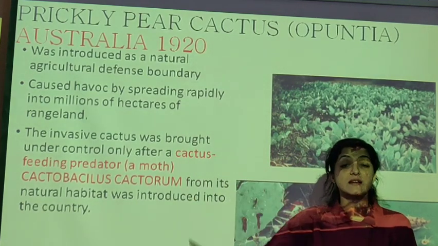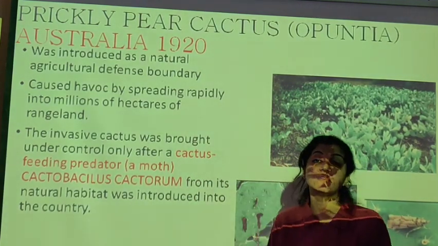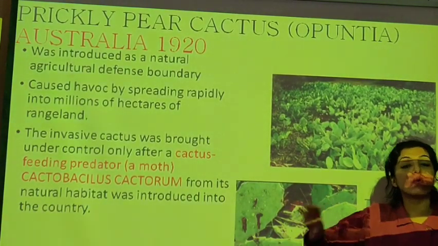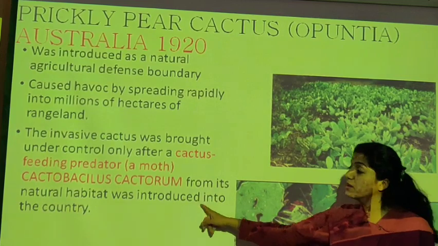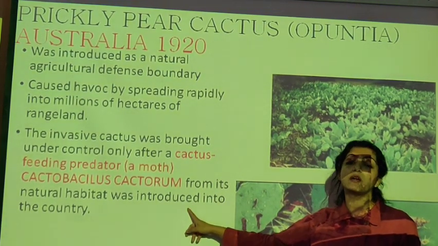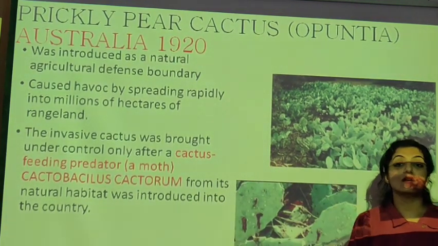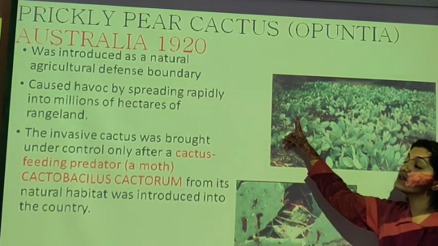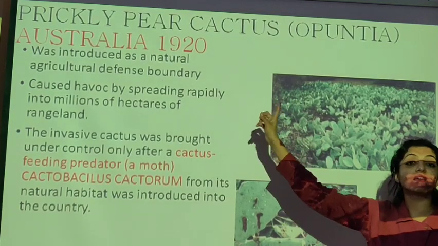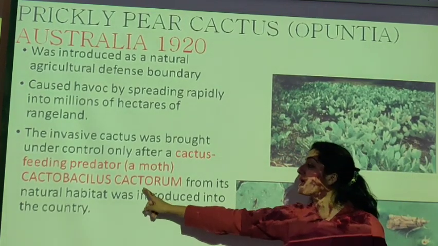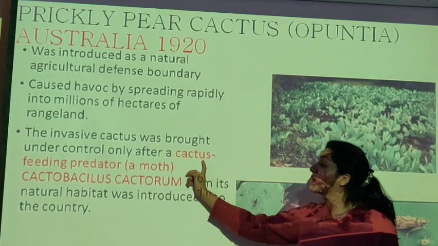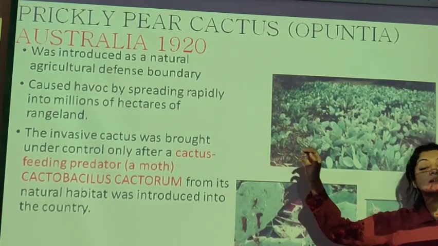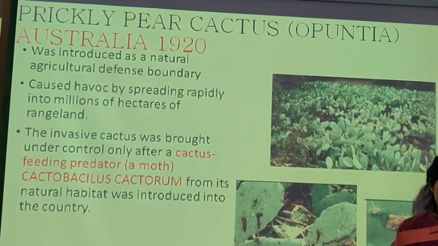मेरा first point था slide पे. I told you we are going to discuss all these points. अगर predator नहीं रहेगा, prey population control में नहीं रहेगा. It is because of the predator that the prey population is under control, because the predator is going to feed on it. Very important MCQs: prickly pear cactus, Australia, 1920. The predator is Cactoblastis cactorum. It is a cactus feeding predator, that is a moth. ये सब नाम बहुत important MCQs हैं. You have to remember them.